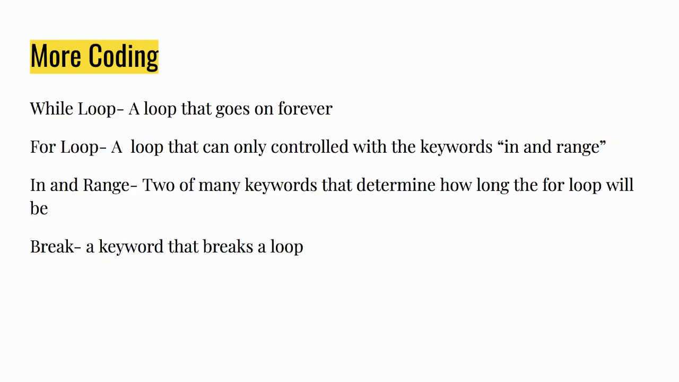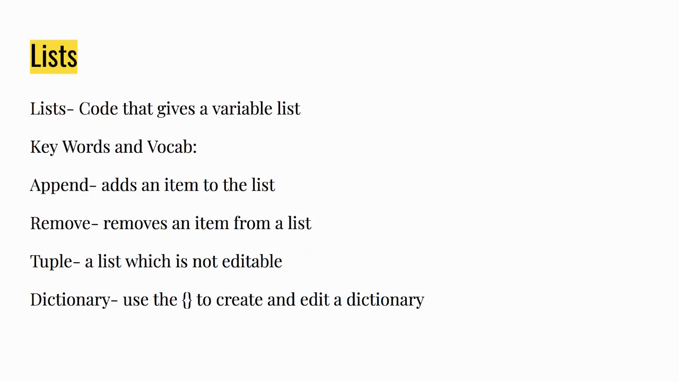We then learned about loops, such as a while loop that goes on forever, and a for loop, which is a loop that can only be controlled with the keywords in and range. In and range are two main keywords that determine how long your for loop will be. Then we learned about the word break, which is a keyword that breaks a loop.